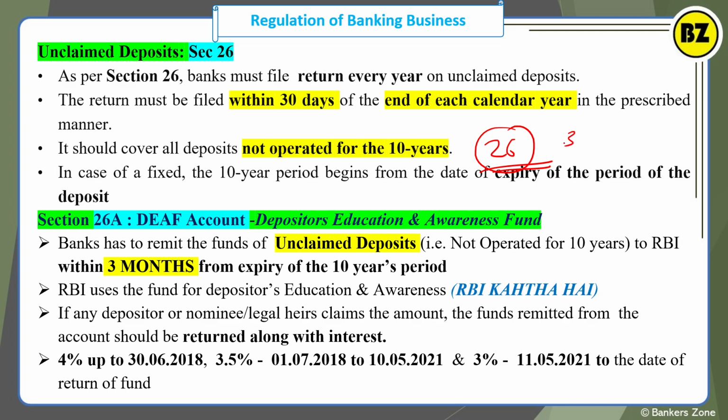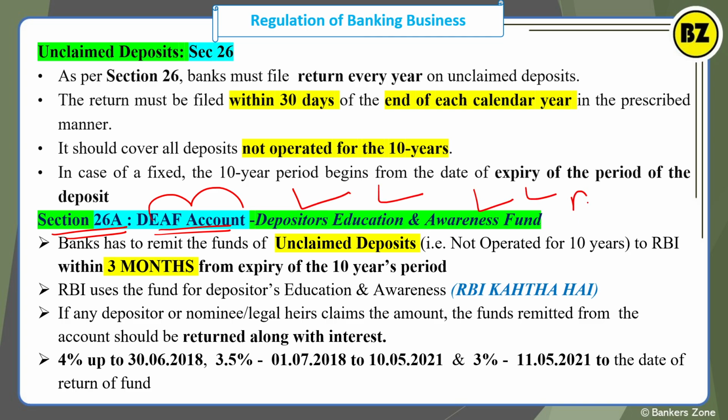What is the guideline? Within 30 days at the end of the calendar year you have to submit the return every year, based on the unclaimed deposits. Now see, section 26A further states about the DEAF account. What is the DEAF? DEAF stands for Depositor Education Awareness Fund. Important. Full form is also important, right? And the section is also most important: 26A, right? 26 is about the unclaimed deposit, 26A is about the DEAF. So DEAF stands for Depositor Education Awareness Fund.